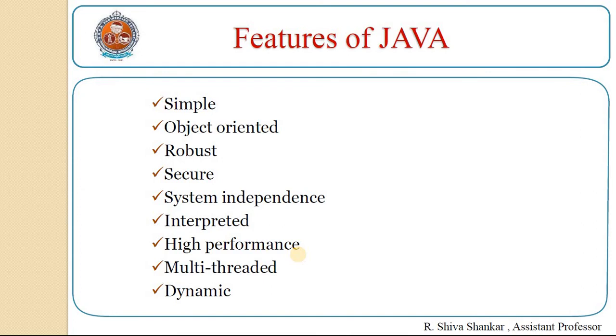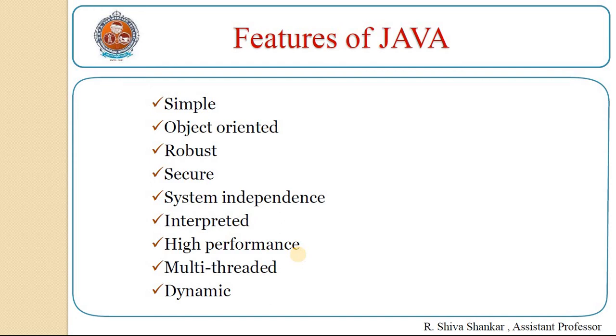Object oriented. If any technology provides a very good environment to represent the data in the form of objects, then the technology is called an object oriented technology. Java provides a good environment to represent the data inside classes, that is, in the form of objects. Therefore, Java is object oriented. Java is a purely object oriented programming language because in Java we cannot write even a simple program without using a class. Therefore, we can say that Java is a pure object oriented programming language.